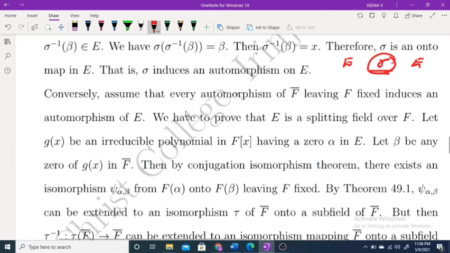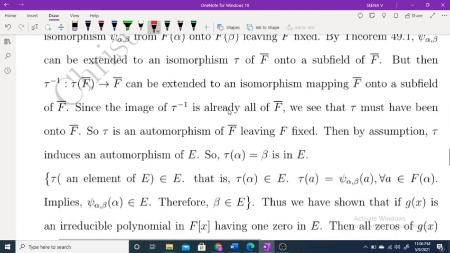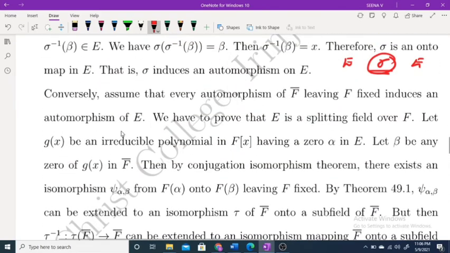Now conversely, assume that every automorphism of F closure leaving F fixed induces an automorphism on E. We have to prove that E is a splitting field over F. For this, let g of x be an irreducible polynomial in F of x having a 0 alpha in E. Now let beta be a 0 of g of x in F closure.